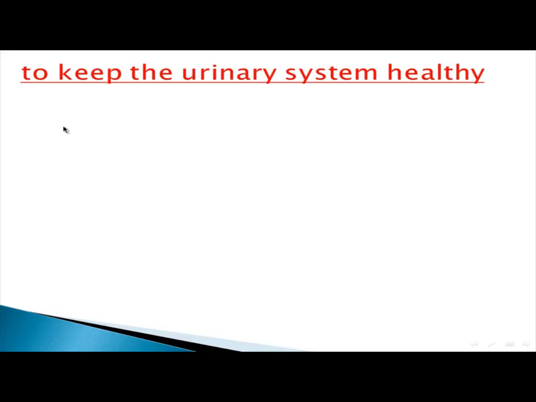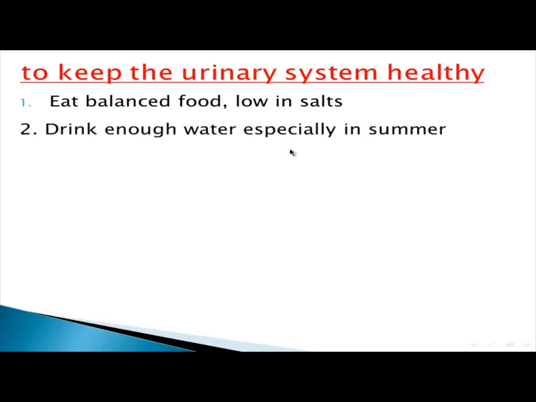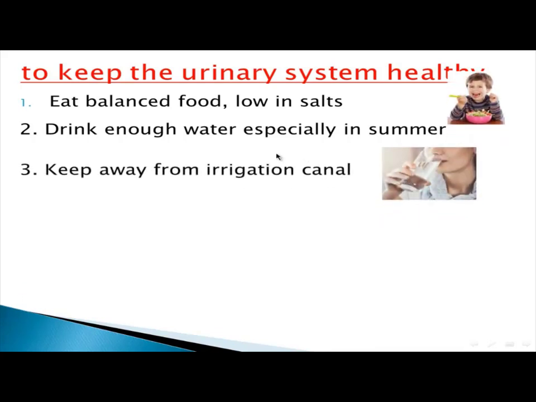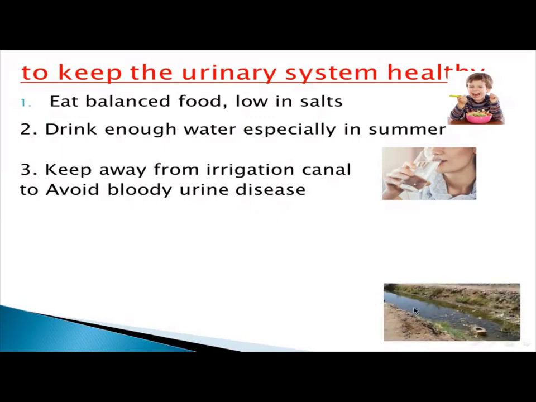Let's check how to keep the urinary system healthy. First, eat balanced food, low in salts. Second, drink enough water, especially in summer, because you secrete a lot of sweat in summer. Third, keep away from irrigation canals to avoid urinary and blood diseases. What's the meaning of an irrigation canal? This is an irrigation canal. You have to keep away from it.